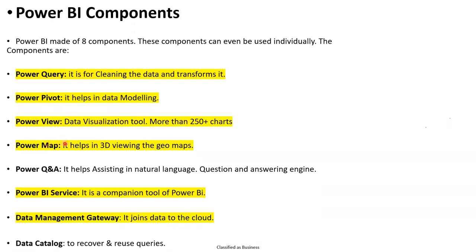Power Map helps in 3D viewing of maps, and geospatial layers are there in Power Map. Once our data set has some country information and we pull it to the canvas, it will automatically be detected by Power Map. And Power Q&A is an inbuilt activity based on artificial intelligence. It will detect natural language and give some answers on top of it.